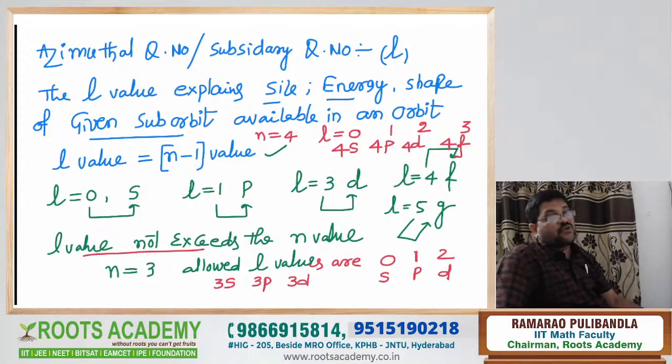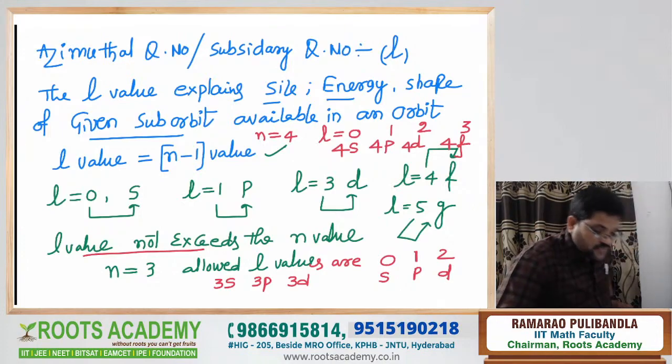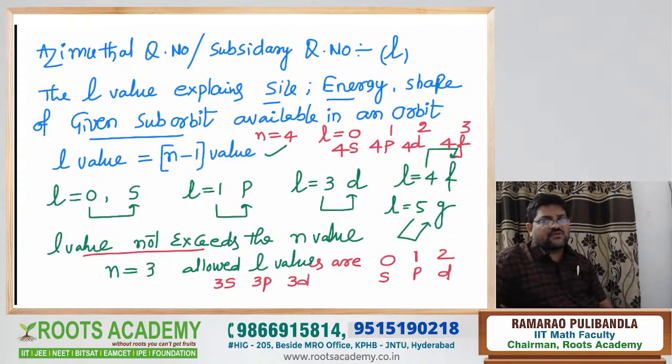This is the concept of what? Azimuthal quantum number, also called what? Subsidiary quantum number. Simple logic, no confusion in the explanation. It's very easy. Yes. What I'm saying, L value explains size, energy, shape of the given suborbit available in an orbit. L value is equal to n minus 1 value. s, L is equal to 0, p, L is equal to 1, like that.